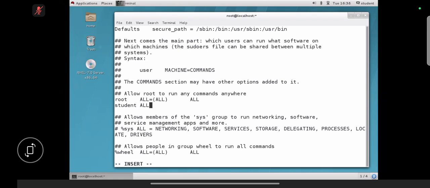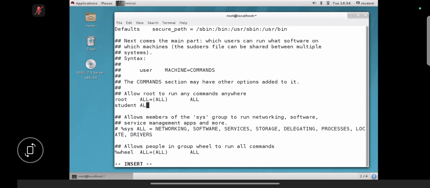It means any kind of host name. It may be localhost, localdomain, server.example.com, client.example.com, domain.workstation.com, whatever it may be. ALL means any host name. First field, username. Second field, host name.